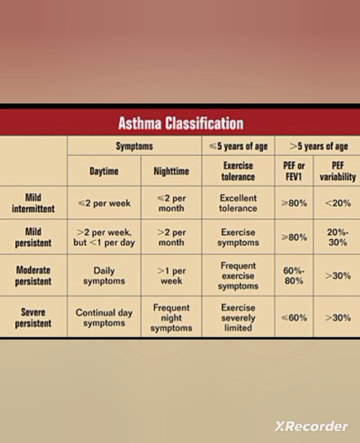And PEF is less than 60%. It is less than, that is very important, less than 60%. And PEF variability is greater than 30%. So when you are remembering asthma classification, just remember mild intermittent, mild persistent, moderate persistent, and severe persistent. And the PEF is less than 60 and variability more than 30 in severe cases, and they do not tolerate exercise at all, and they will always have the signs and symptoms. Okay.